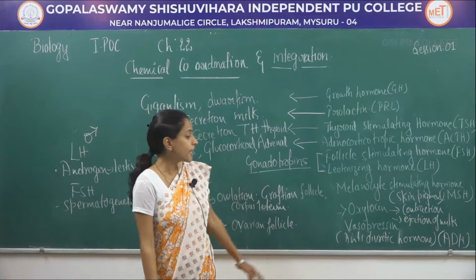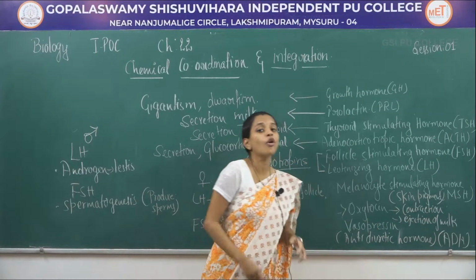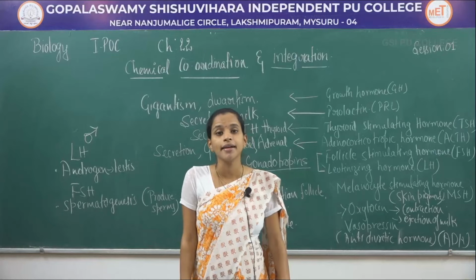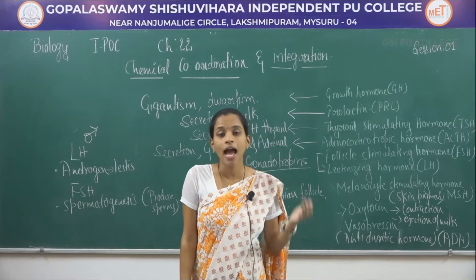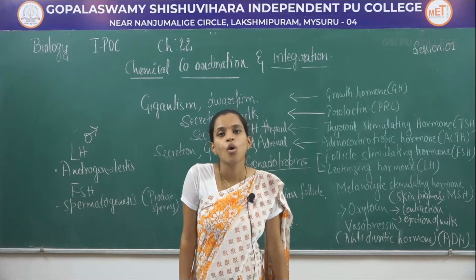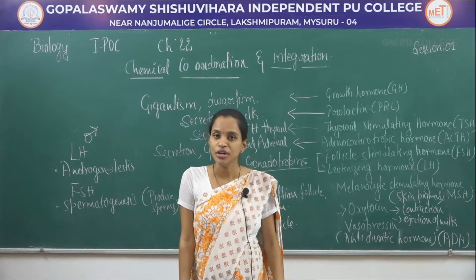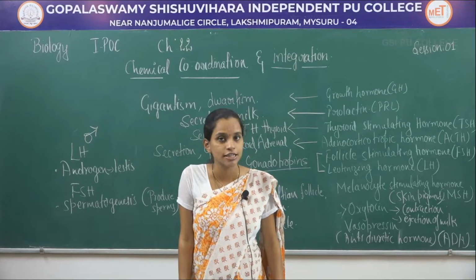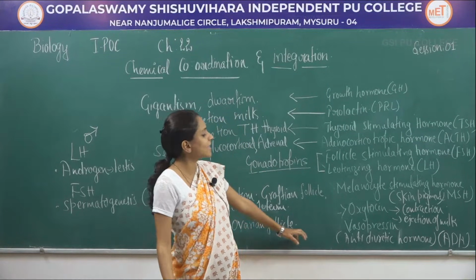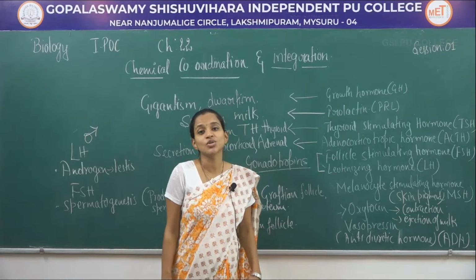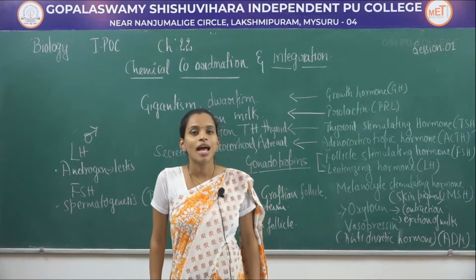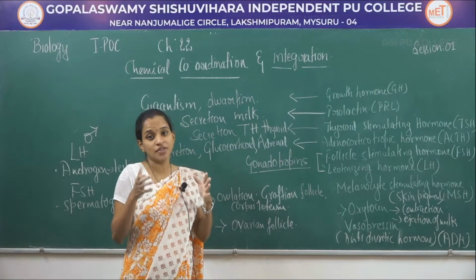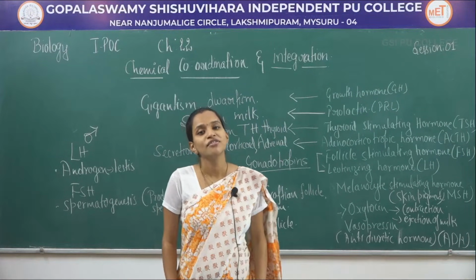Vasopressin is also termed antidiuretic hormone or ADH because it helps in reabsorption of water and electrolytes in the kidney and reduces the loss of water from the kidney in the form of urine. So, urine released by human beings will be highly concentrated because the water gets reabsorbed due to the presence of vasopressin hormone. So, that is about the different types of hormones which are released from the pituitary along with their function.